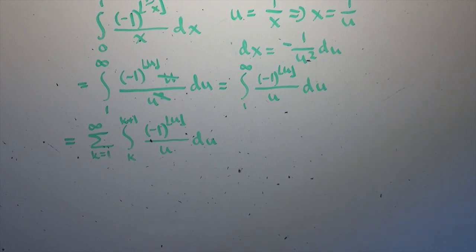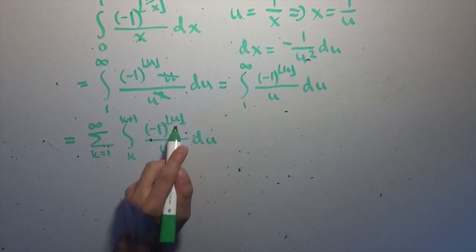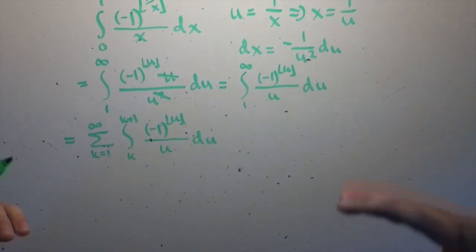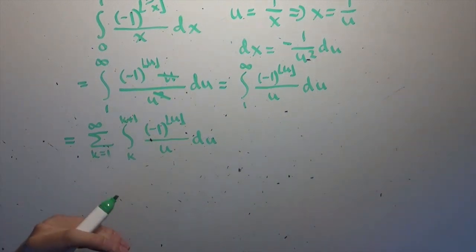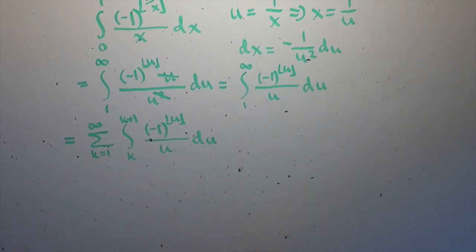Now, the fantastic realization that Michael had in his video was that since this is the floor of u, let's remember what the floor is: it's the greatest integer function. It gives you the biggest integer that's less than or equal to u. So if u is 5, then the floor of u is 5. If u is 5.1, then the floor of u is still 5.